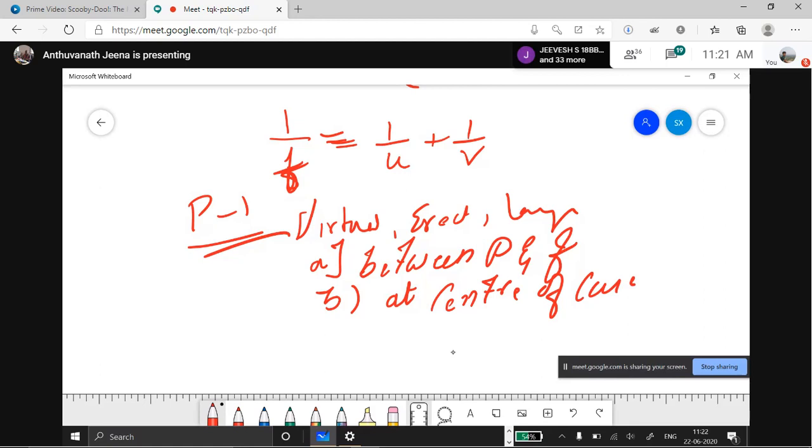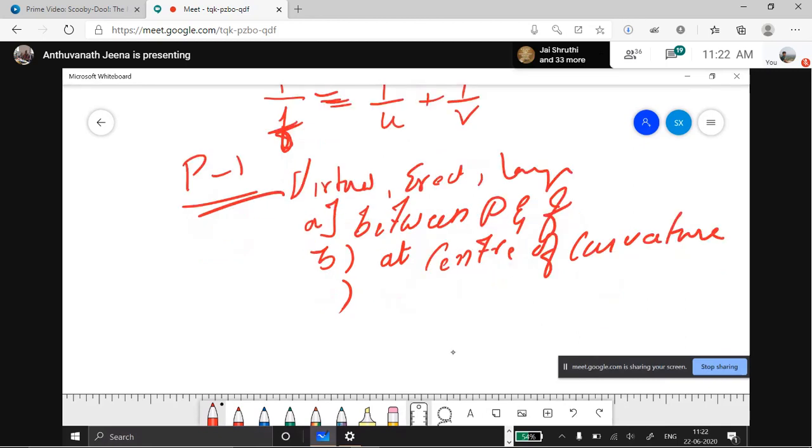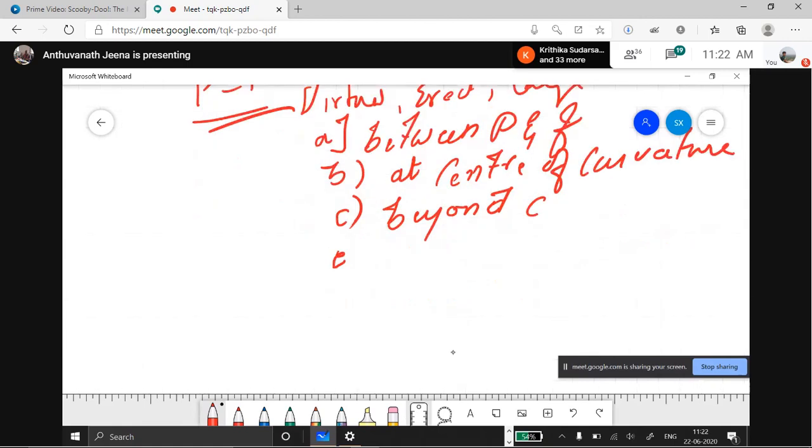C is center of curvature. Between C and F. This is a very mathematical question. You can write it in the class, okay? Option A, beyond C, capital C. Between C and F. Between F and the fourth one, between P and F. Between capital P and capital F.